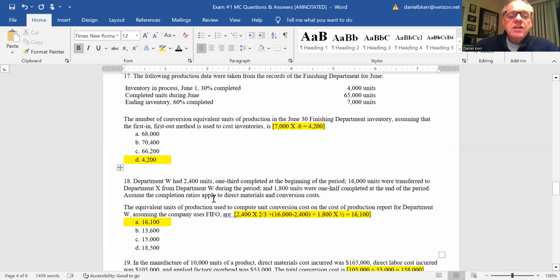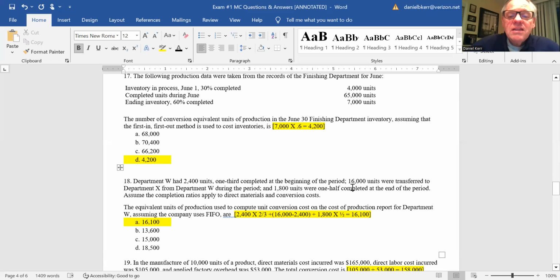Okay, 18 is a little bit more involved. We have the department with the information given, and it asks for the equivalent units of production used to compute the conversion cost on the production report for department W, assuming the company uses FIFO. So they want conversion costs. You had 2,400 units that were 1/3 complete at the beginning of the period, which means 2/3 of the work must have been done this period. Then you want the number of units that were completed.